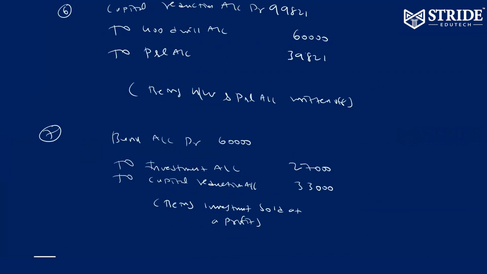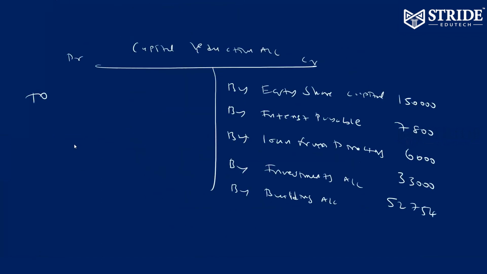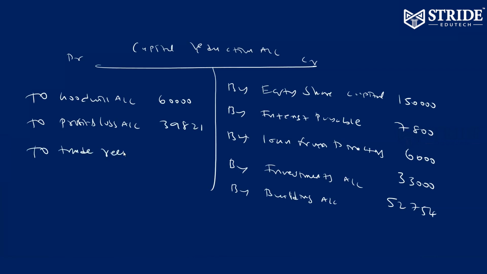60,000 and 39,821. To goodwill 60,000. To profit and loss account 39,821. To trade receivables 7,069, 10% write-off.